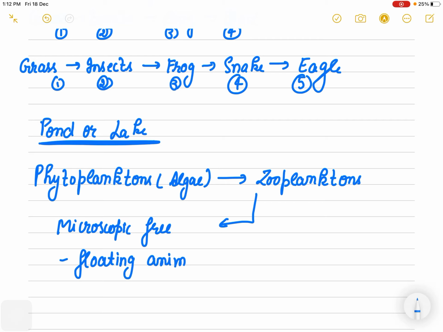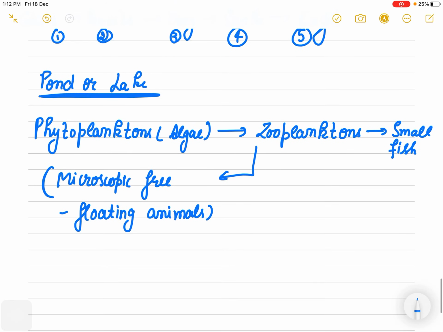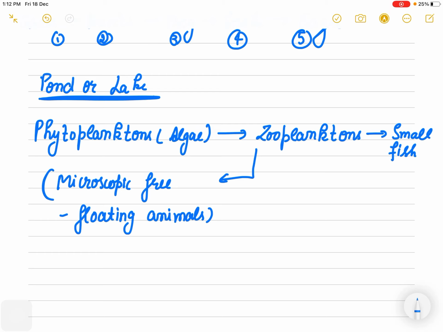So they eat algae, simple phytoplanktons. Then zooplanktons are eaten by small fish. And who eats these small fish? That is eaten by the big fishes, right? So here we can make our pond or lake food chain.